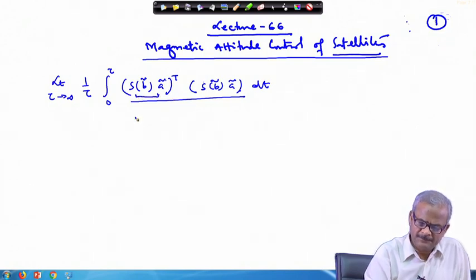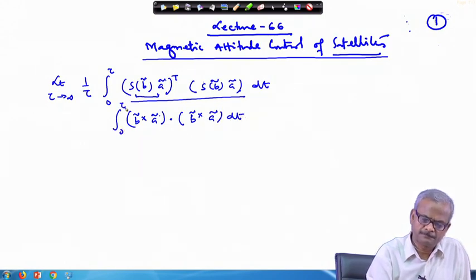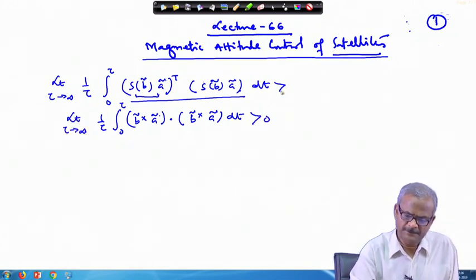And this implies that this is nothing but B 0 tilde cross times A tilde with minus sign. So, the minus sign will get eliminated, this transpose comes for the dot product, and this is greater than 0.